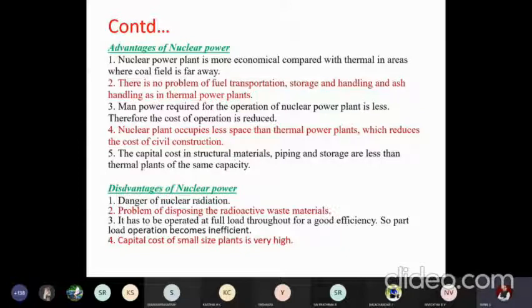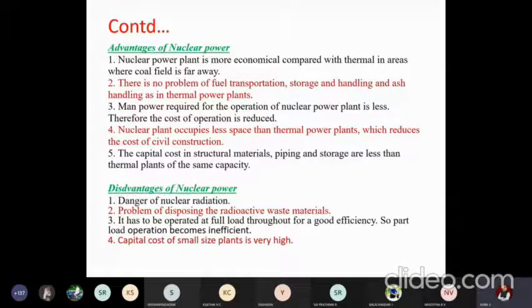Manpower required for the operation is less, therefore cost of operation is reduced. Nuclear plant occupies less space compared to hydro or thermal power plants, wherein you have to uproot a good amount of people and occupy a larger area. Such problems will not be there in a nuclear power plant. They are compact plants. The capital cost will be just setting up the reactor, piping, storage, etc. So it will be relatively less when you compare to hydroelectric, and investment will also be less. So these are some of the advantages of nuclear power.